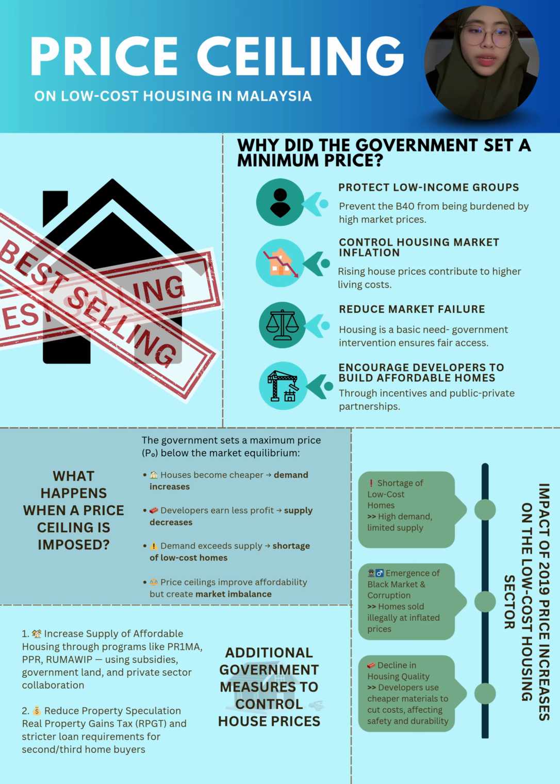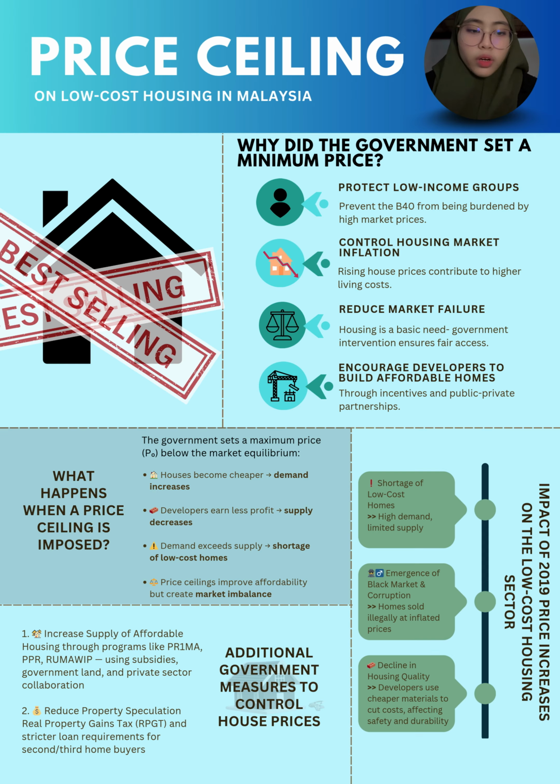First, why does the government propose a maximum price for all low-cost homes? First, we have protection of the low-income group. Protect low-income groups like B40 from the continuous rise in housing prices. Without this price control, developers set prices based on market equilibrium, which is often too high.